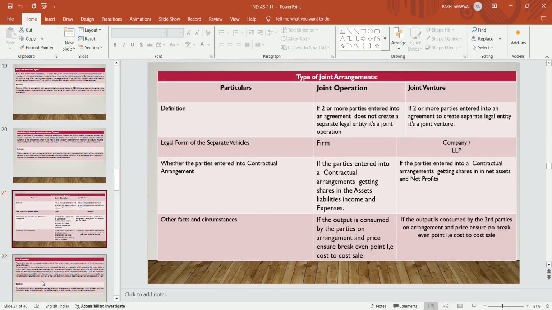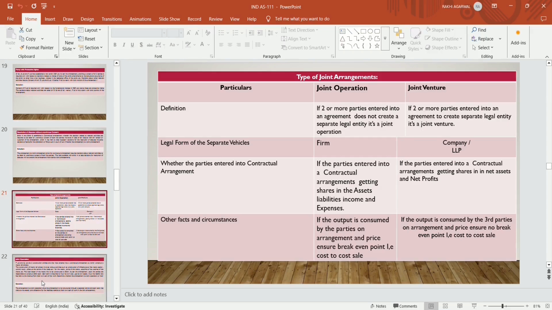If the contractual arrangement is silent about the sharing of income and expenses, then you have to check the third condition, that is, other facts and circumstances. In that case, whatever output comes out, if it is consumed only by the operators, the parties who created the arrangement, and at a break-even point, that is at cost without profit, then it is a case of joint operation. But if it is consumed by a third party other than the parties who created that arrangement, not at break-even but at a profit, then it is a case of joint venture.